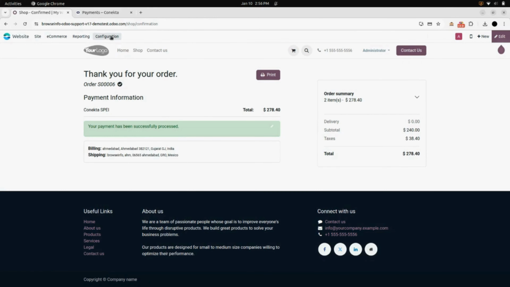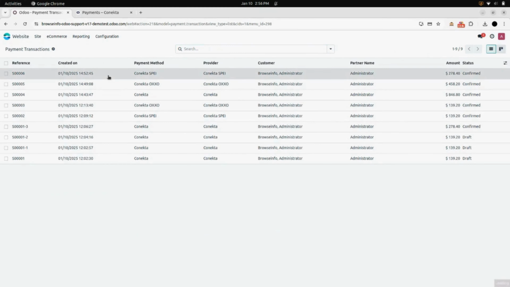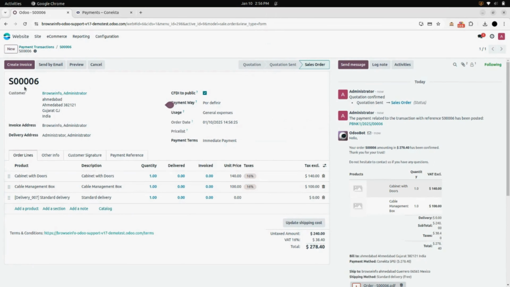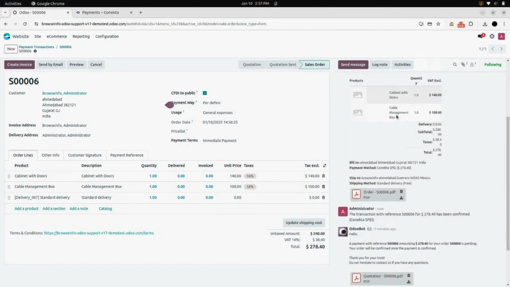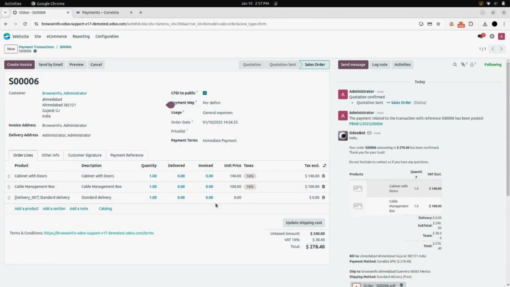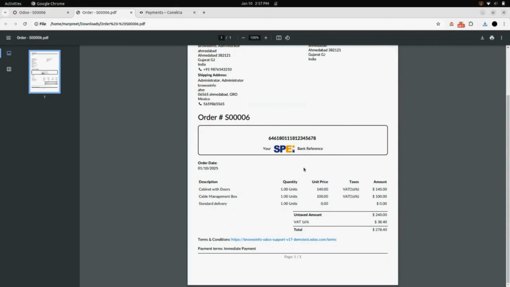Now again, under configuration, in payment transactions, you can see the payment history. Here you can see the order, the payment method, payment provider, and the SPEI received account bank. You can redirect to the sale order. You can see all the information with the history and products and amount. Now just print the sale order quotation. And here you can see the printed quotation.